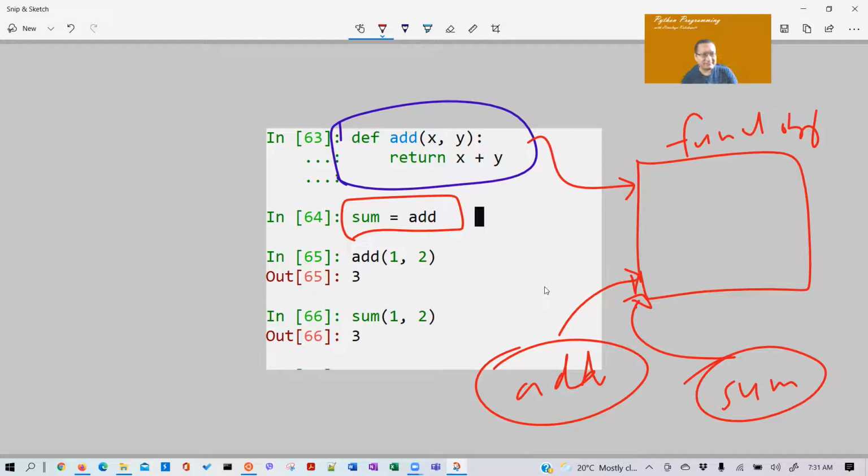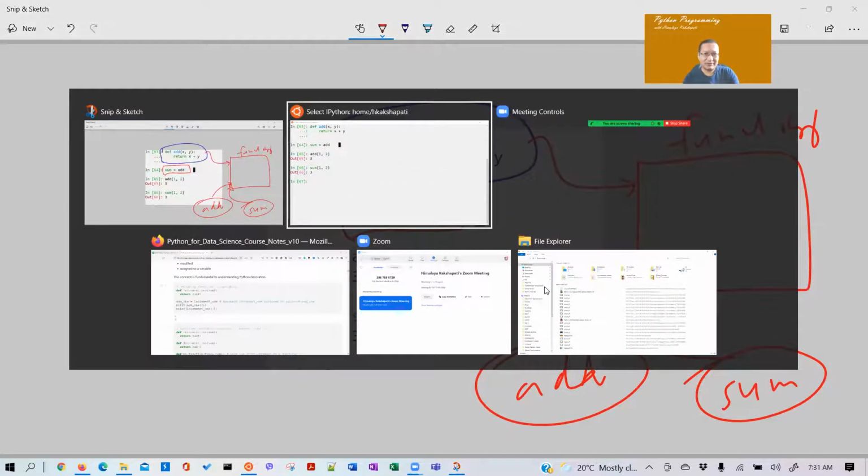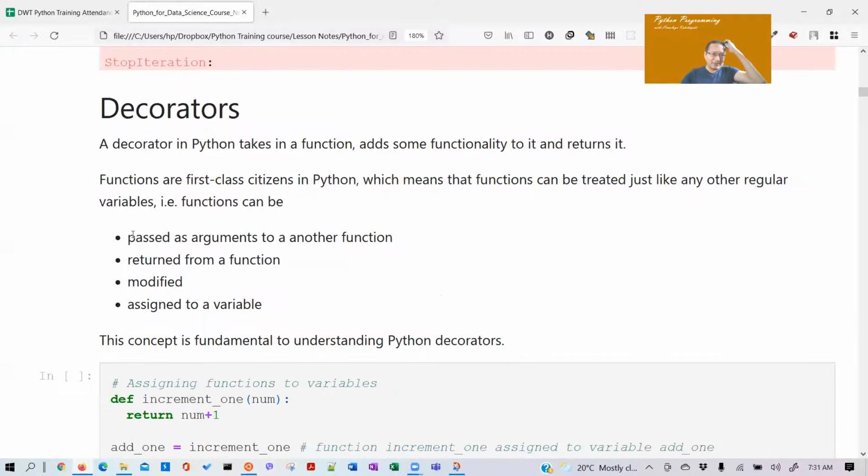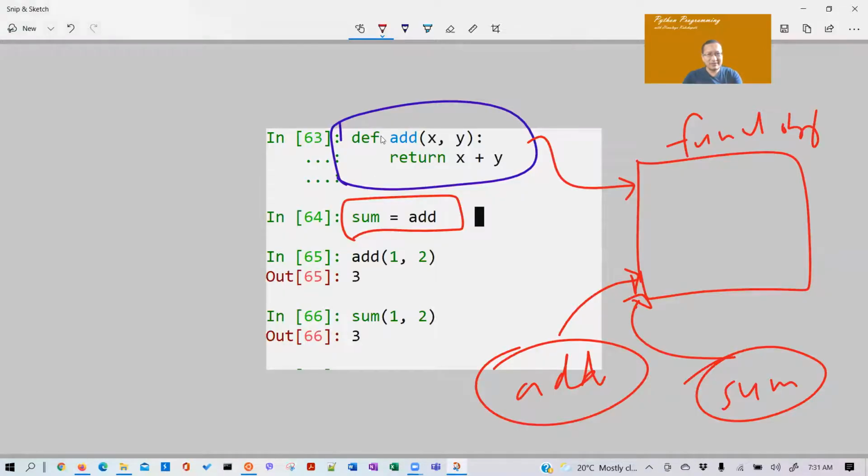Okay, all right, so that's one thing. That means we can assign a function to a variable. We just saw that we assigned this function to another variable.